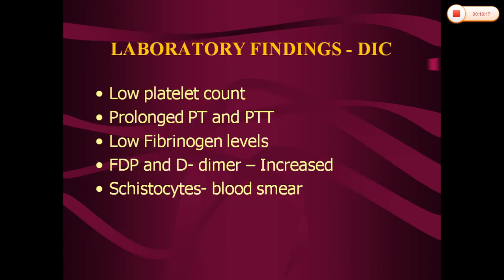Next is laboratory findings in disseminated intravascular coagulation. As there is consumption of platelets as well as coagulation factors, there will be low platelet count as well as prolonged prothrombin time and partial thromboplastin time. As there is activated fibrinolysis, the fibrinogen levels will be lowered, and there is an increase in the fibrin degradation products and D-dimers. And on the peripheral smear, we can see schistocytes, which are nothing but fragmented RBCs.